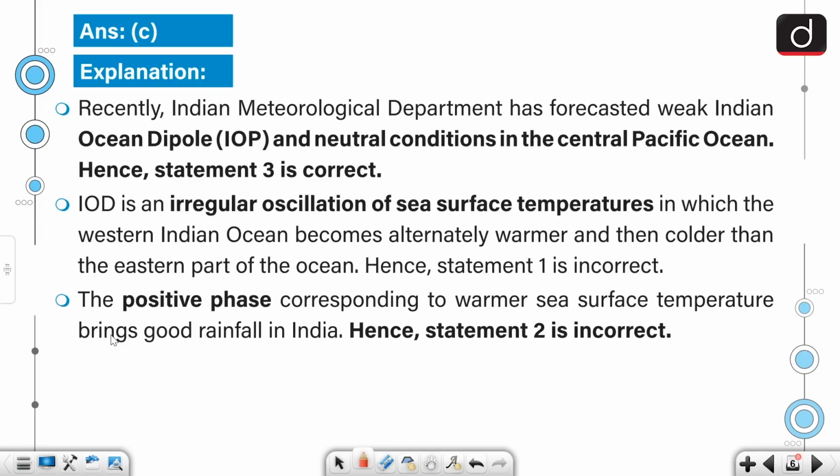Recently, Indian Meteorological Department has forecasted weak Indian Ocean Dipole and neutral conditions in the Central Pacific Ocean. IOD is an irregular oscillation of sea surface temperature in which the western Indian Ocean becomes alternately warm and then colder than the eastern part of the ocean. The positive phase corresponding to warmer sea surface temperature brings good rainfall in India.